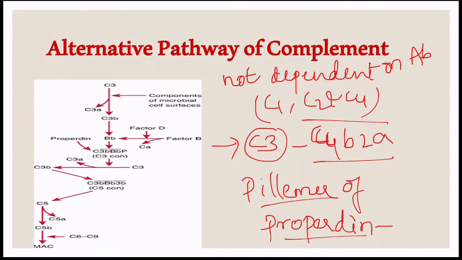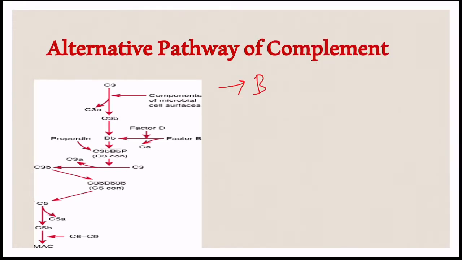The activators for this pathway include bacterial endotoxins, zymosan.